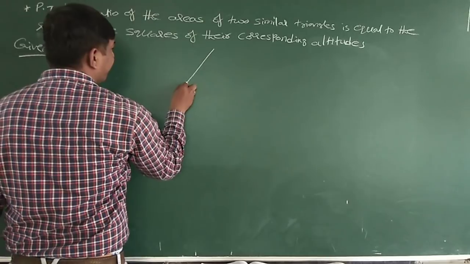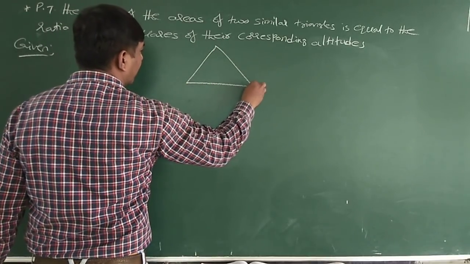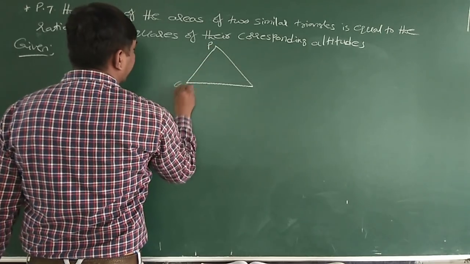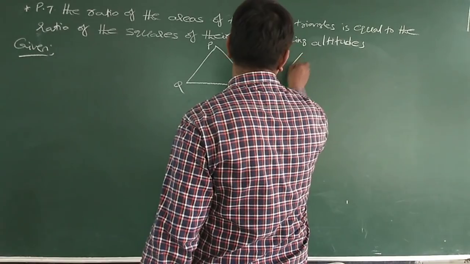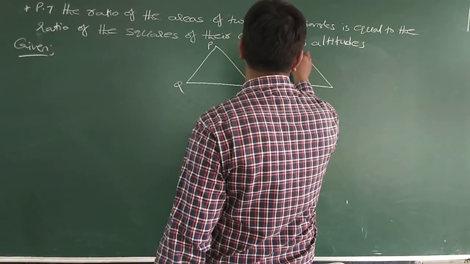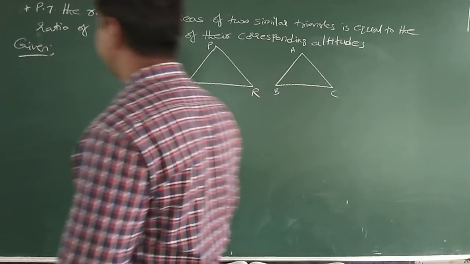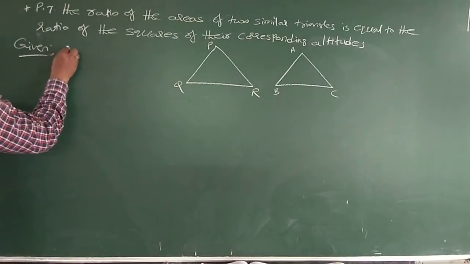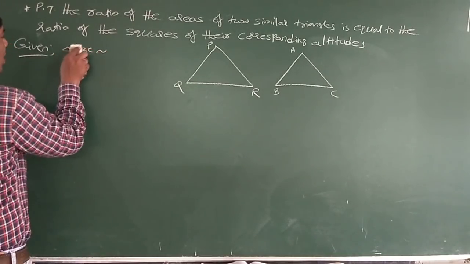Given is a triangle PQR, and in reverse I am taking ABC. Given: triangle ABC is similar to triangle PQR.